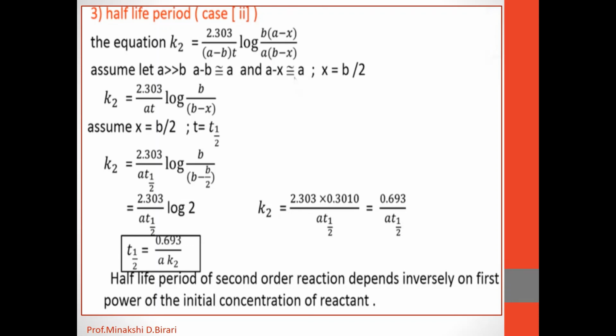That means higher the initial concentration of the reactants, smaller is the half-life period of the reaction. So these are the characteristics of second order reaction for the case first with equal initial concentration and for case 2, that is with unequal initial concentrations.